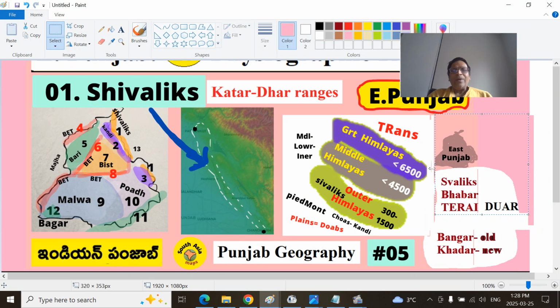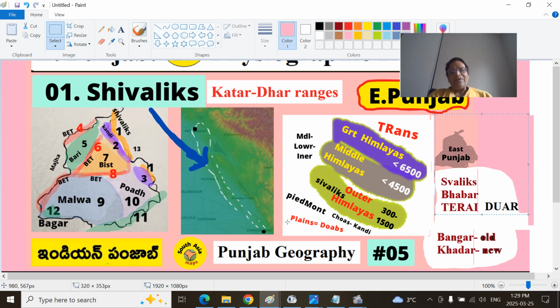What is the Greater Himalayas? Middle Himalayas sometimes is called, you remember, MIL, Middle Himalayas or Lower Himalayas, Inner Himalayas, all are the same. Outer are called Sivaliks. So 300 meters, 1500 to 1400, a broader area. Again the Sivaliks, below that you have Bhabar and Terai regions and Duars, and the plains.